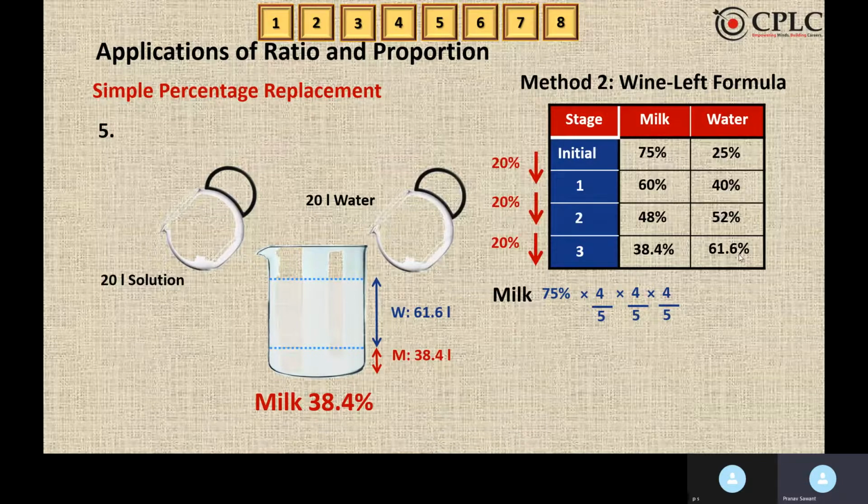And for the last operation, I'll again remove 20%. If 20% is removed, again 80% is left. So I'll again do 4 by 5. So 75 into 4 by 5 into 4 by 5 into 4 by 5, this will also give you the answer as 38.4%. Wine-Left formula is the easiest way to solve this question.